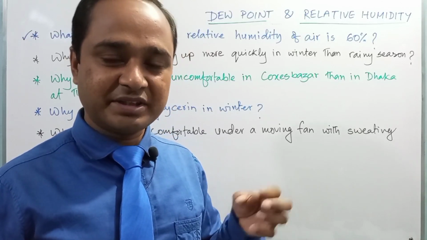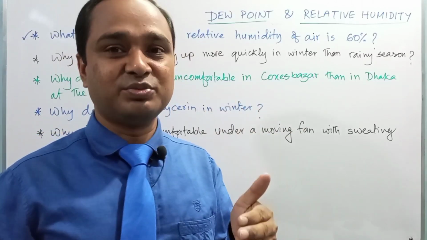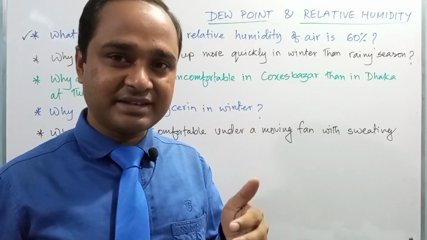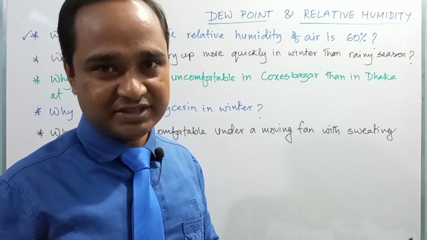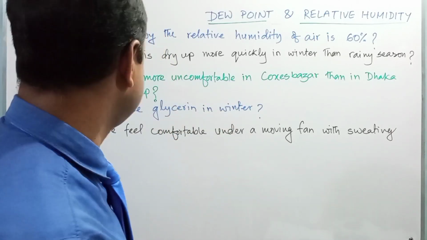Though the temperature in rainy season is more, it's due to the relative humidity. In winter, the relative humidity is very less, and in rainy season, the relative humidity is very more. That's why wet clothes dry up more quickly in winter than in the rainy season.